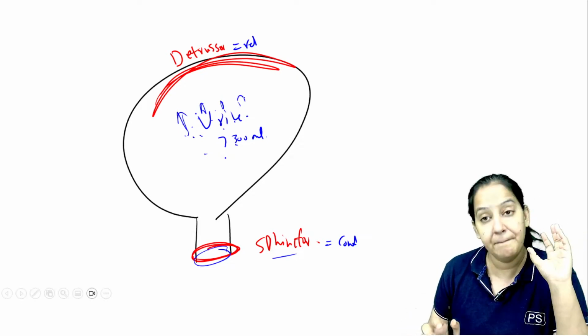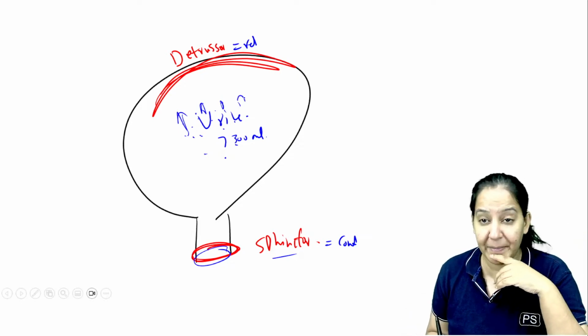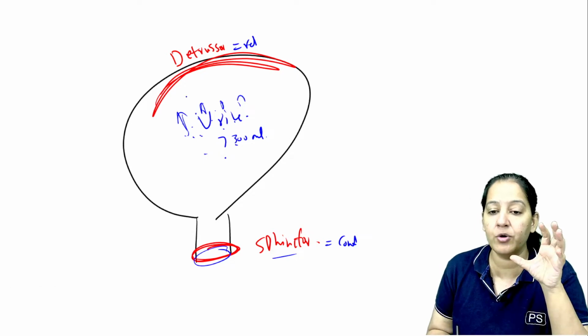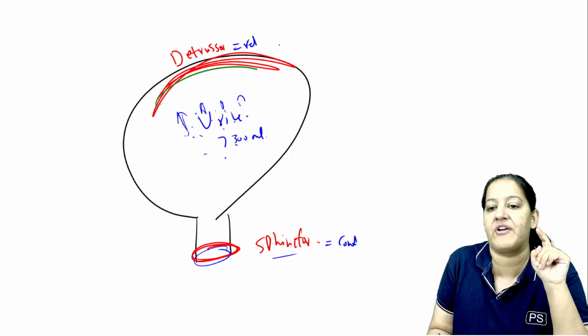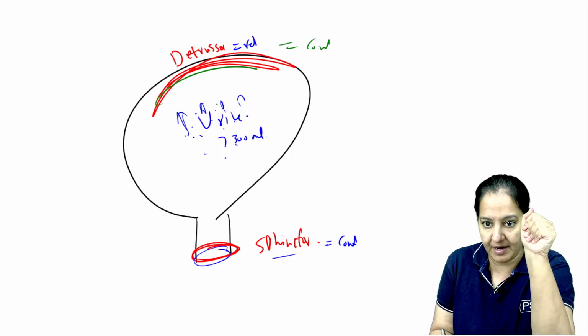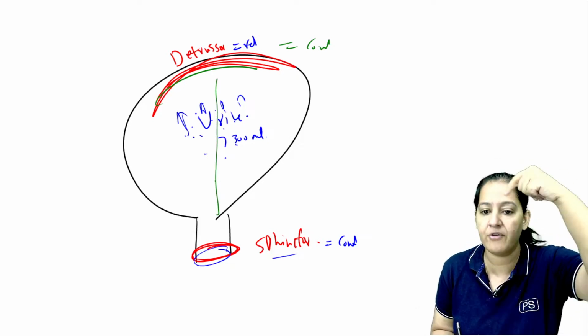So this is normal. But when micturition takes place, right? At the time of micturition, the detrusor contracts. At that time, all the urine will come out. When the detrusor contracts, the urine will come out.